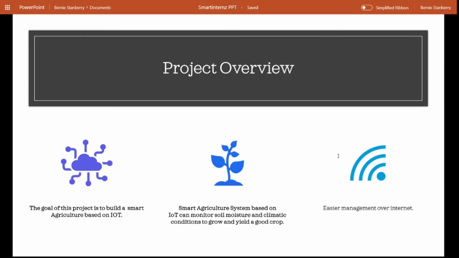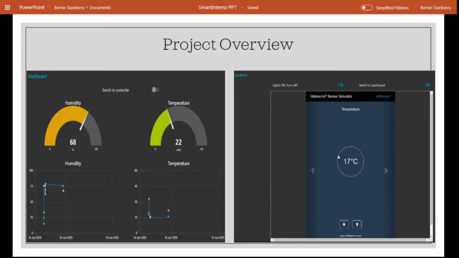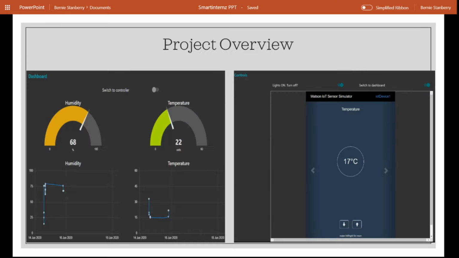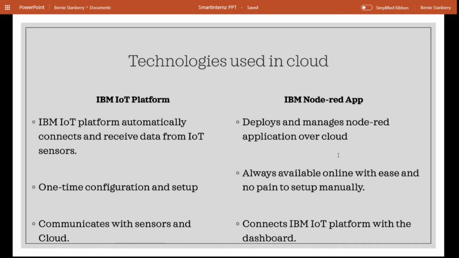For this, I leveraged the power of the cloud through IBM Cloud. Among the many services provided by IBM, I consumed the IBM Watson IoT platform.